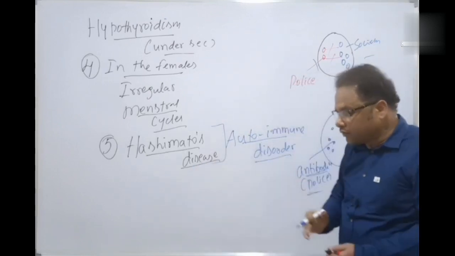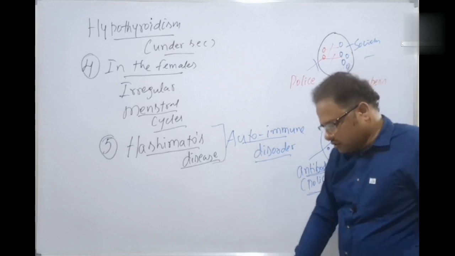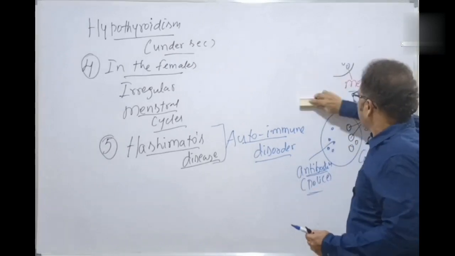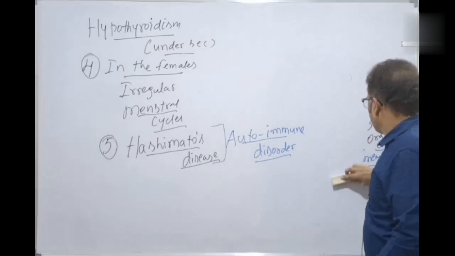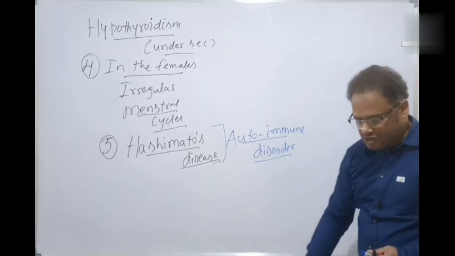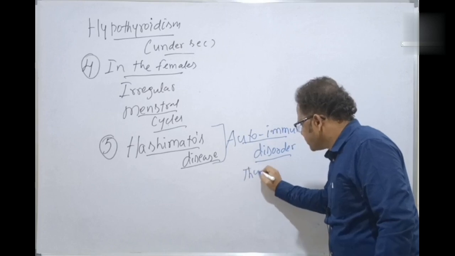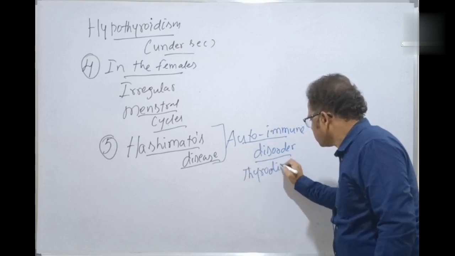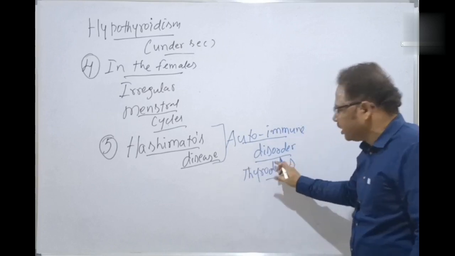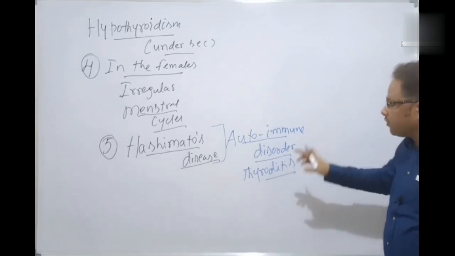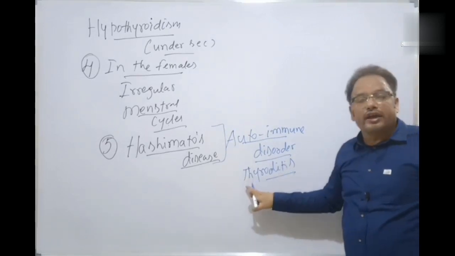In Hashimoto's disease, the thyroid gland is destroyed by inflammation, swelling. That is called thyroiditis. Itis means inflammation. Thyroiditis is severe inflammation of the thyroid gland.